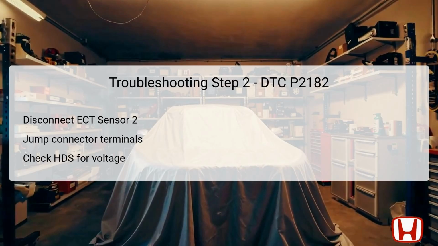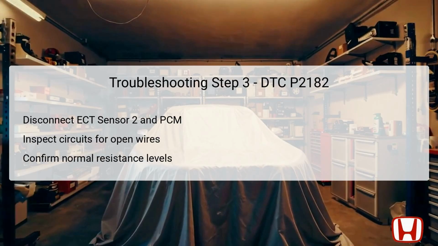After disconnecting the sensor, utilize a jumper wire to bridge terminals number 1 and number 2 of the ECT sensor connector. Following this, turn the vehicle back to the on mode while monitoring the ECT Sensor 2 voltage through the HDS. A reading that is less than 4.92 volts during this test indicates that the ECT sensor itself is at fault. Conversely, if the voltage is still abnormal, it points to potential issues in other related circuits or components, thus guiding the technician toward further diagnosing the root cause.